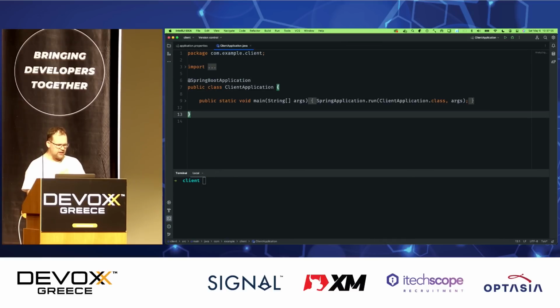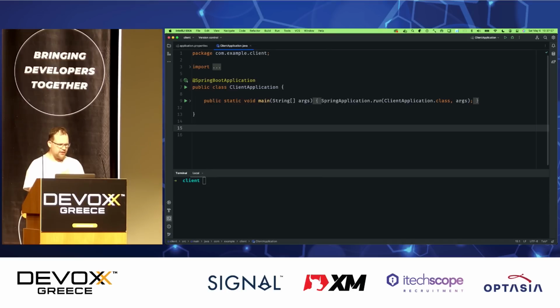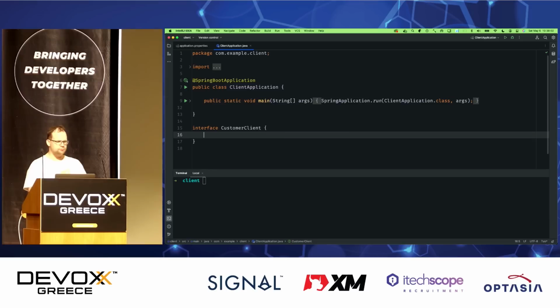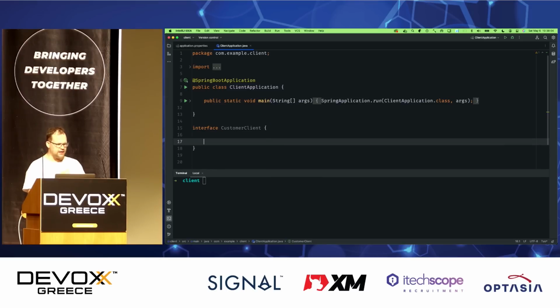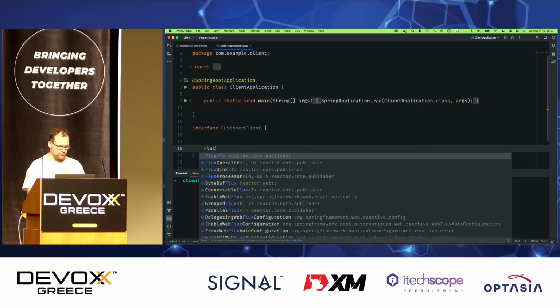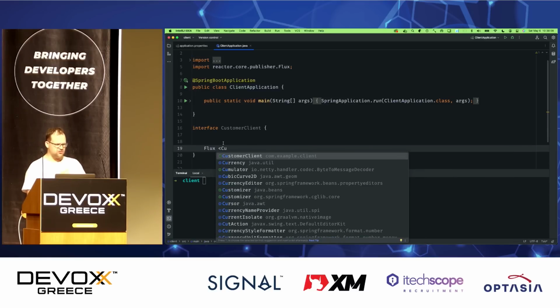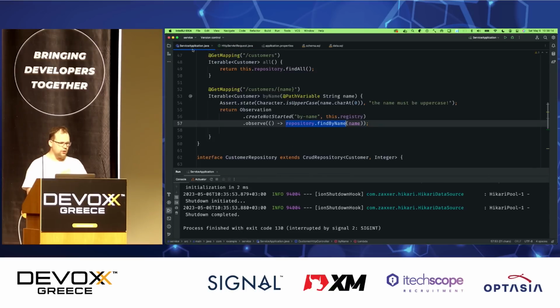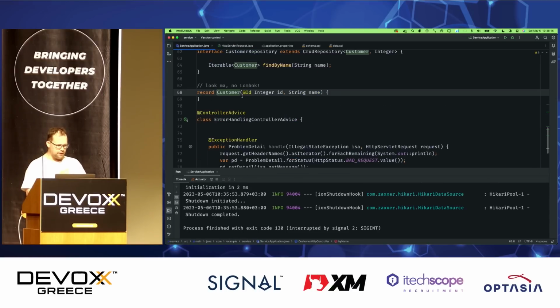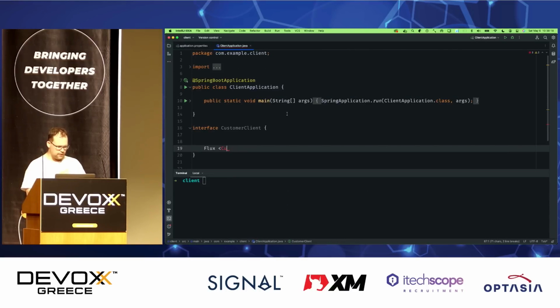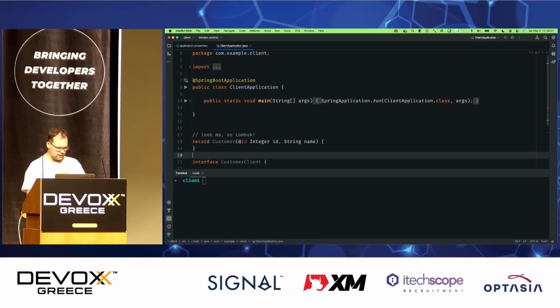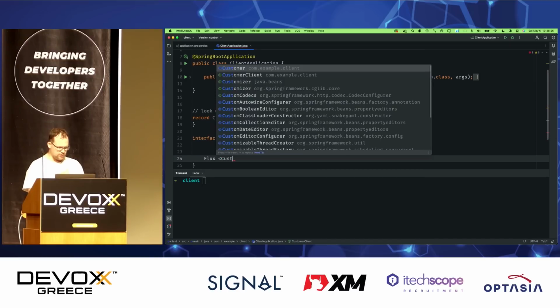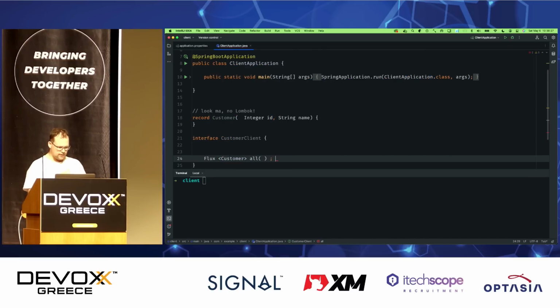Now, I could write a client. I could create a client by myself, but that sounds suspiciously like work. So instead, I'm going to use a new feature in Spring Framework 6 that allows me to just define an interface and get back the results, right? I need a pointer to the customer type. So I'm going to do something terrible, something that you should never, ever do at home, not even when no one is looking. I'm going to copy and paste some code here, okay? Paste this here. At ID, good. And I'll say publisher, customer, all, okay?